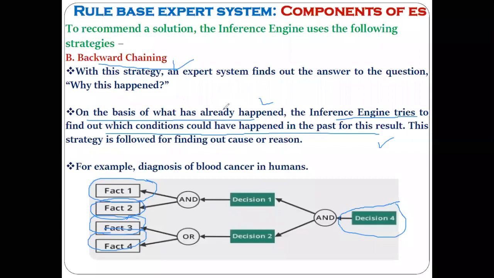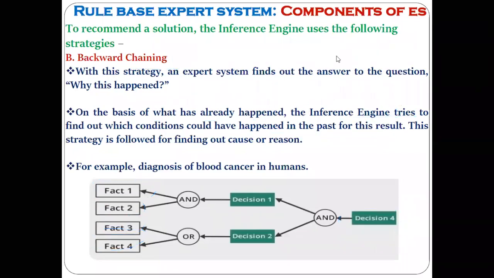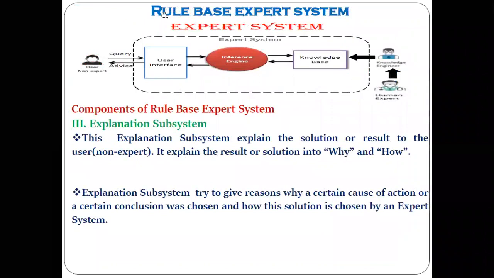Understood? So on the basis of these two techniques, the inference engine tries to compare things with the knowledge base, and then it tries to give the solution to the user as a non-expert.